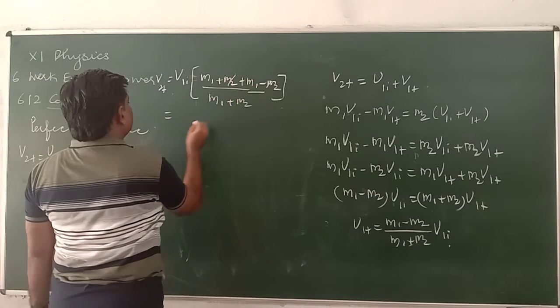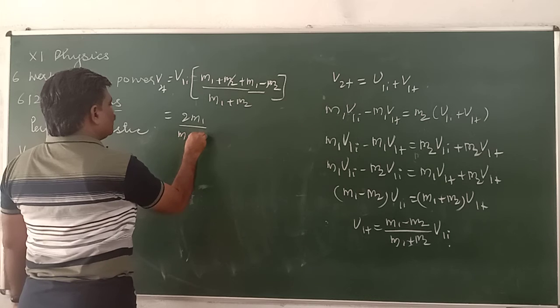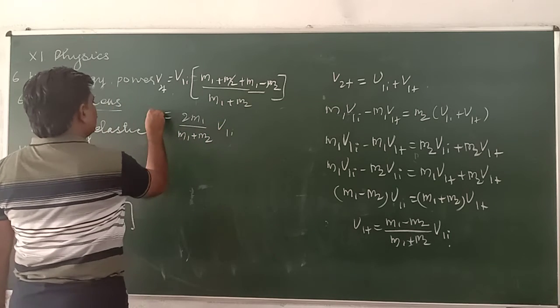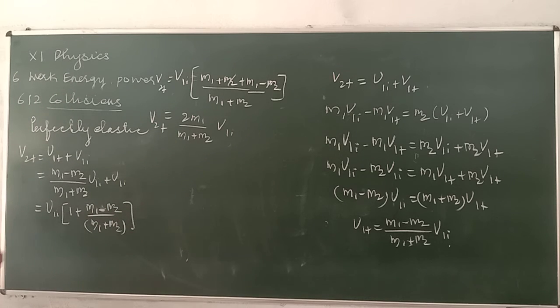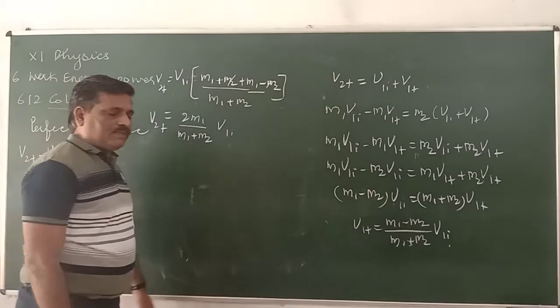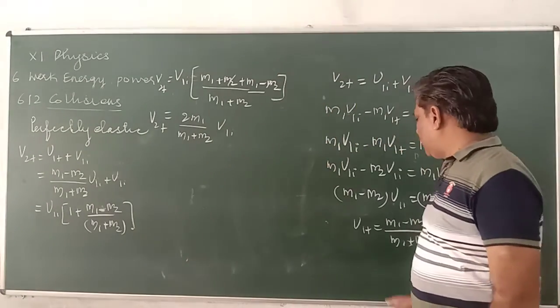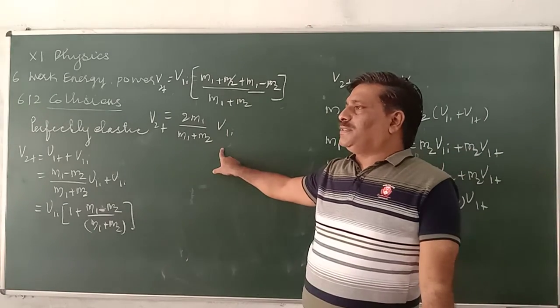So these cancel, and V2F is 2 M1 divided by M1 plus M2, times V1I. This is the final velocity of the second particle. There are two velocities: the final velocity of the first particle and the final velocity of the second particle.